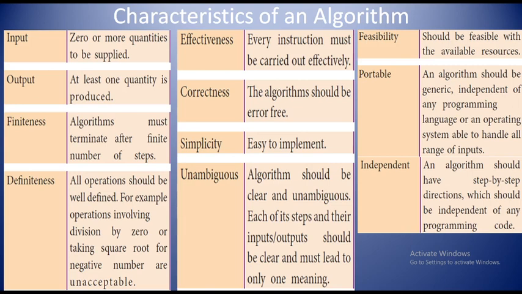And next one is independent. An algorithm should have step-by-step directions which should be independent of any programming code. It doesn't depend on any particular language. It should be independent of any programming code. Your algorithm should run in all programming languages. That is the last one, independent.